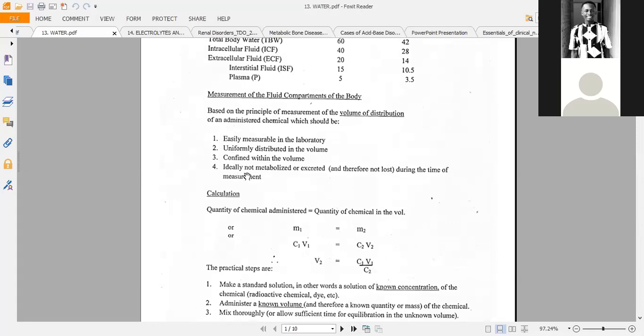Note that it should not be lost during the time of measurements. If you are going to measure it after 1 hour, within that 1 hour, when it is evenly distributed, it shouldn't be metabolized or excreted. So we are talking in terms of the time duration. Good.